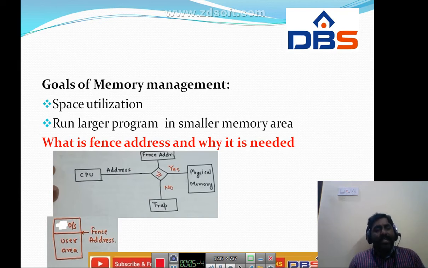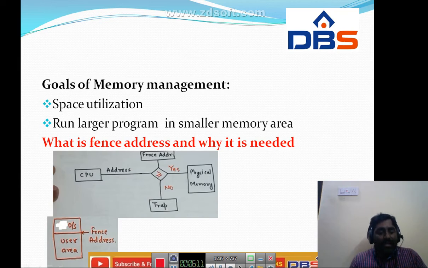Previously we have seen there are two areas, the operating system area and the user area. Those two areas can be differentiated by using the fence address. Here, what is a fence address and why it is needed, we are going to see now. The fence address is used to keep the OS area and user area apart.